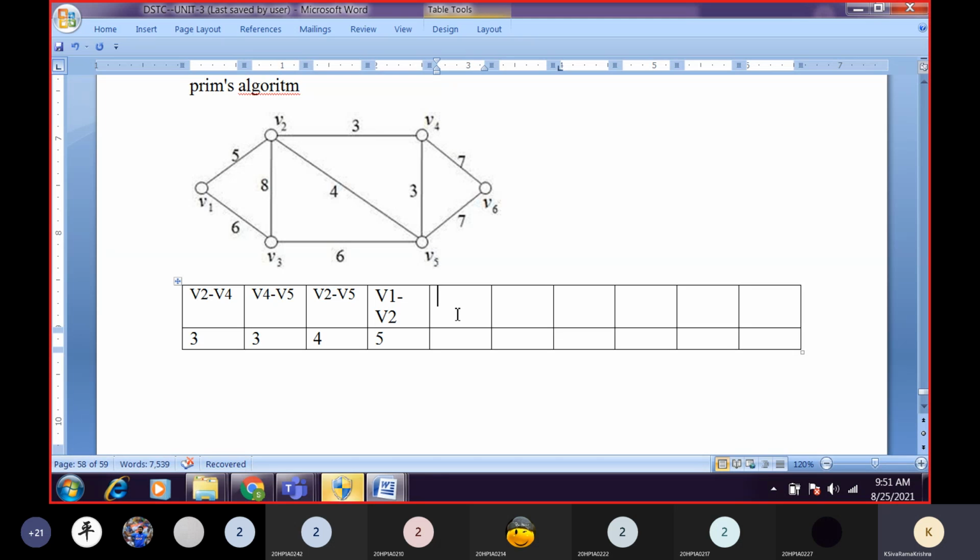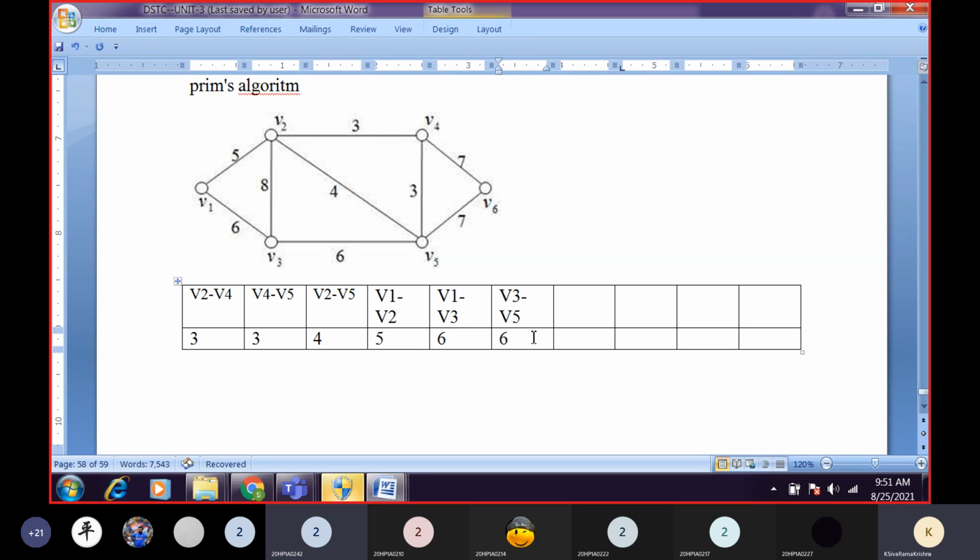Next. Are we having any other edge with weight 5? No, sir. Then we'll go for 6. Where can we have 6? V1 to V3. Next. Any other edge with weight 6? Yes, sir.